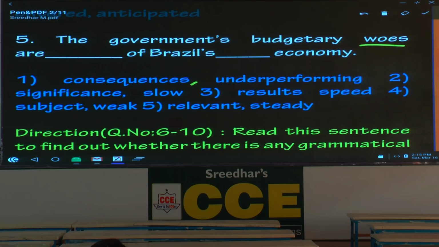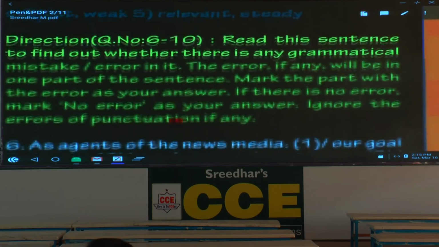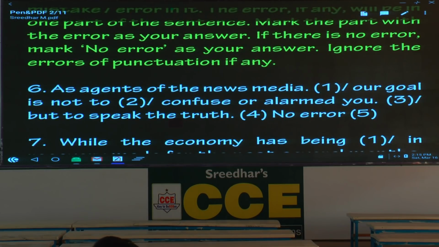So what is the answer here? It talks about the reason. The sentence talks about something and the reason. The government's budgetary woes are consequences of Brazil's underperforming economy. So what is the answer here? The first option is the answer. Is it the last one? How many of you have got all the 5 correct? All are almost easy. I see 2 students, but why? What went wrong? Almost all the 5 questions are rather easy. Who has got 3 plus? Raise your hands. 3 or 3 plus. Fine. That's also acceptable. But I thought a lot of students would get all the 5 correct.